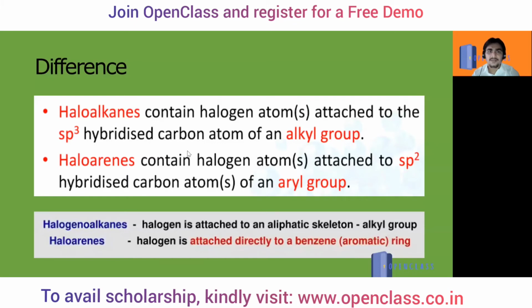Haloalkanes contain a halogen atom attached to the sp3 hybridized carbon atom of the alkyl group. Haloarenes have the halogen atom attached to an sp2 hybridized carbon. Why sp2? Because it is a double bond. Why sp3 in alkanes? Because it is a single bond. Clear?